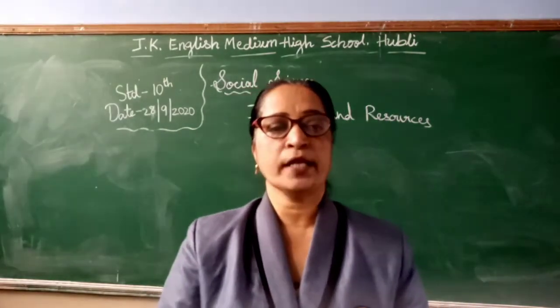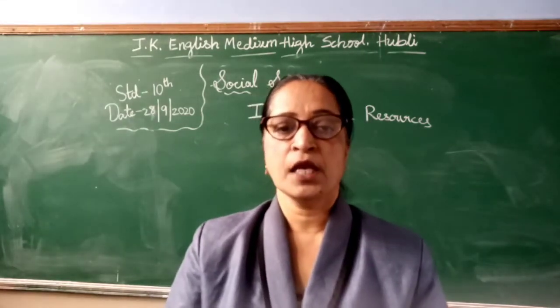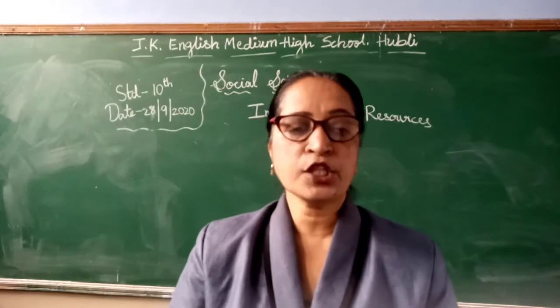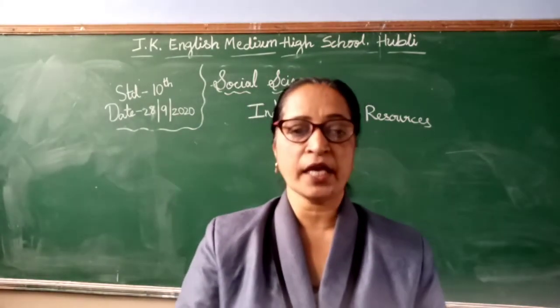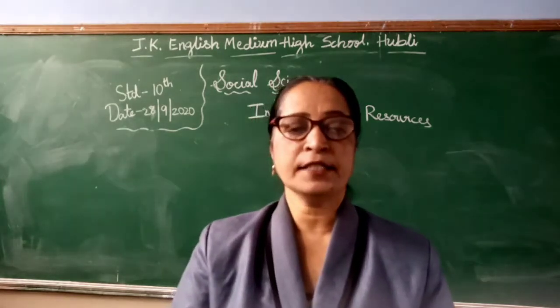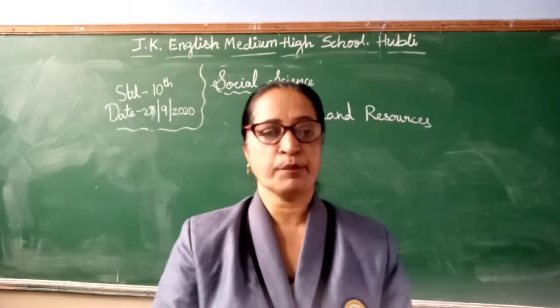The sixth one is permanent pasture and other grazing land. It accounts for only 3.4% of the total reporting area in India. It is largely found in Himachal Pradesh, Gujarat and Madhya Pradesh.